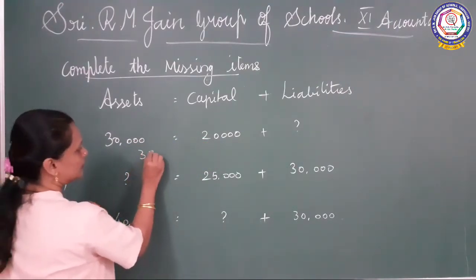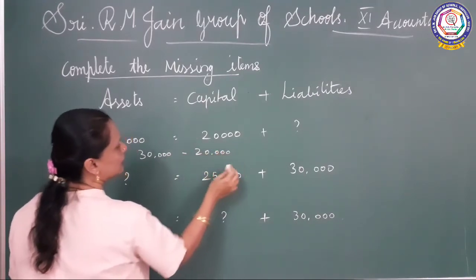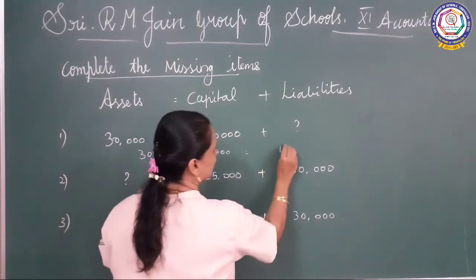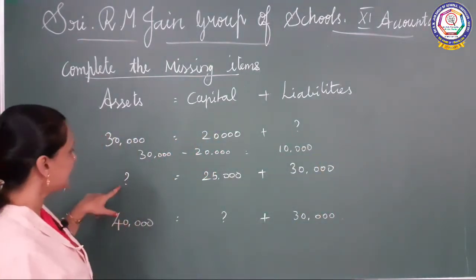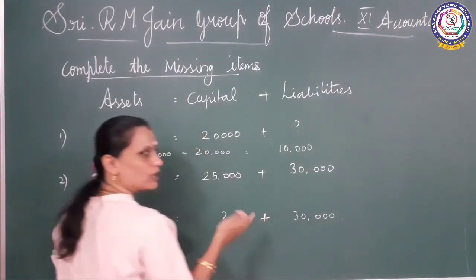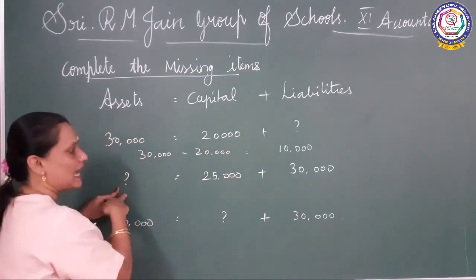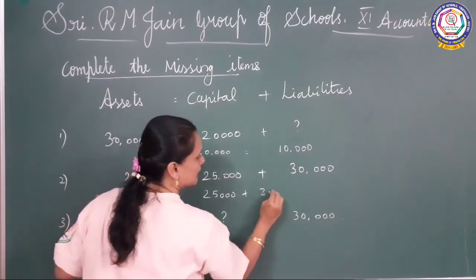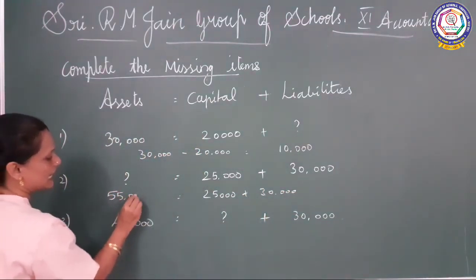So 30,000 minus 20,000, you will be getting liability 10,000, isn't it? And then they didn't give asset. Here they have given capital and liability. You know the formula, capital and liability, if you are adding, you will be getting the asset. So 25,000 plus 30,000, you will be getting 55,000 asset.